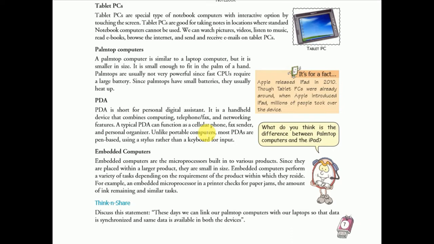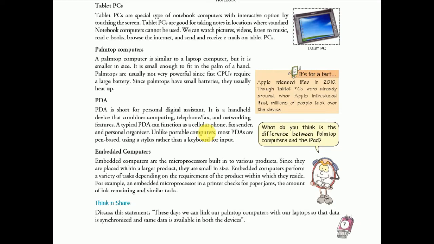What is a PDA? PDA is your personal digital assistant. This is a handheld device for combined computing. You can carry the PDA anywhere, like a mobile phone, and it contains a stylus. A stylus is a type of pen. You can write with the help of the pen in a PDA, personal digital assistant.